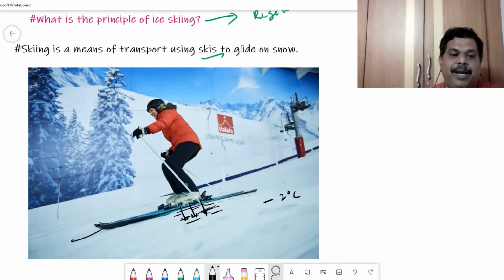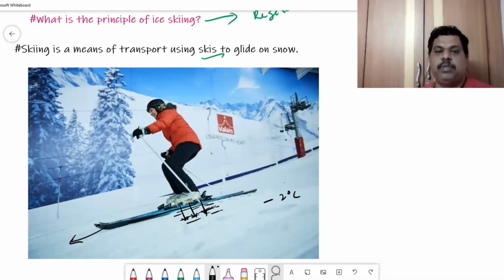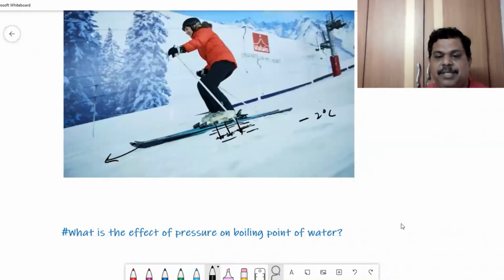She moves ahead. The moment she moves forward, the water formed because of pressure immediately refreezes. Why? Because the outside temperature is -2 degrees centigrade. That's how this woman can move from place to place with the help of skates. So skating is an application of regelation.